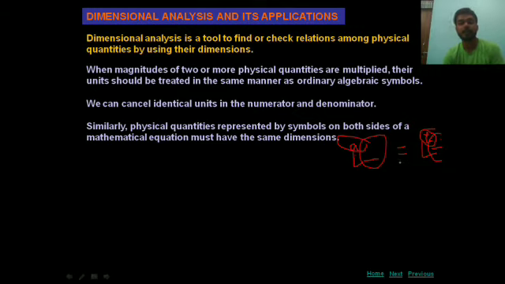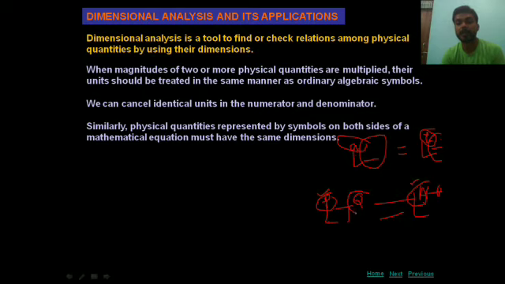If two dimensional formulas are equal, then their powers will be the same. Suppose L to the power P, T to the power Q on the left side, and on the right side L to the power A and T to the power B. Then we will say P is equal to A, because according to this statement, both sides of the length should have the same power, same dimension. P should be equal to A and Q should be equal to B.